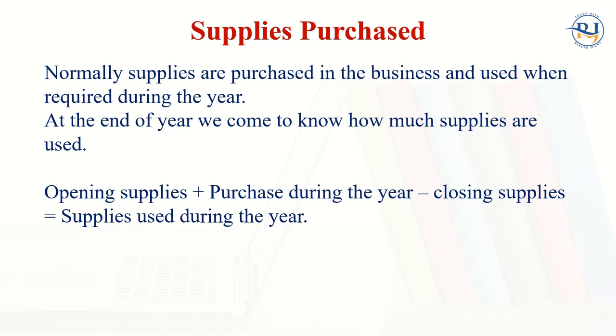But all the organizations, institutes, colleges, universities, or other big organizations don't buy on a daily basis. They buy in bulk, right? And when they buy in bulk, those supplies are considered current assets of the company. When we use some of the items from those supplies for this year, maybe for 12 months from the 1st of January till 31st of December, that particular supply expense will be considered and put on the debit side of the income and expenditure account as expenses.